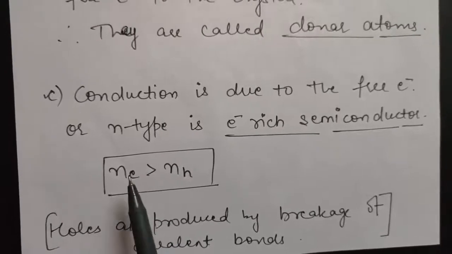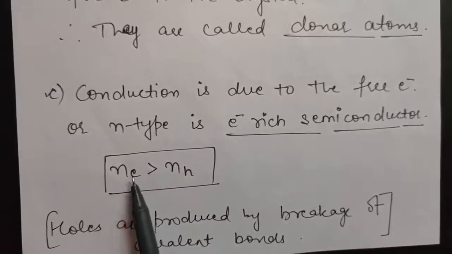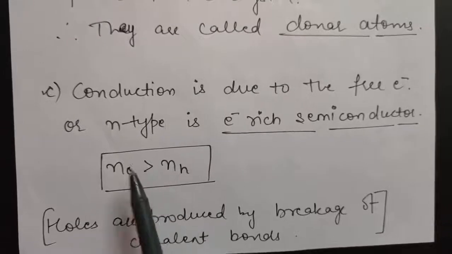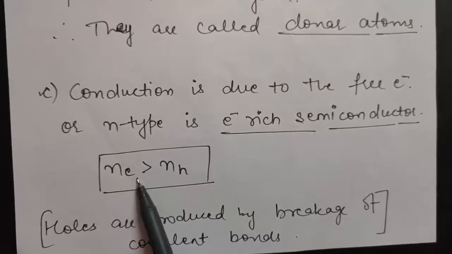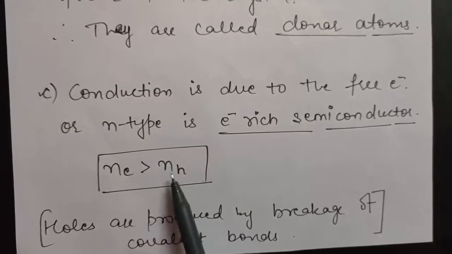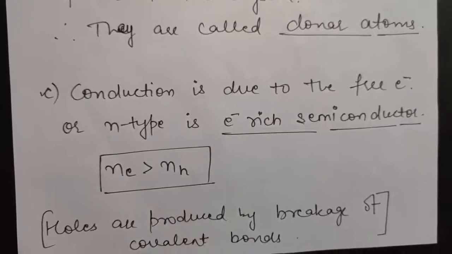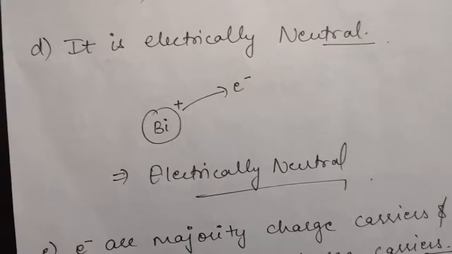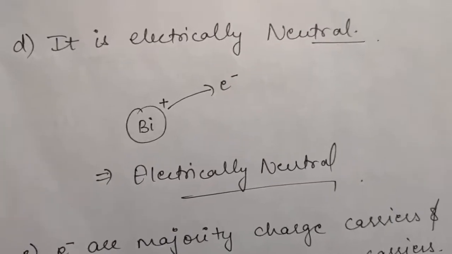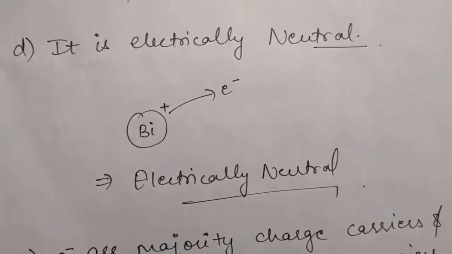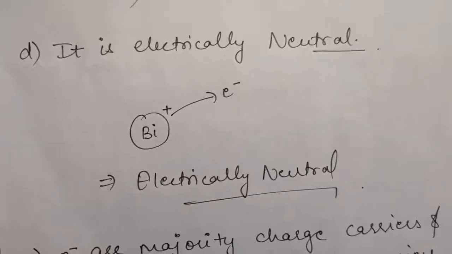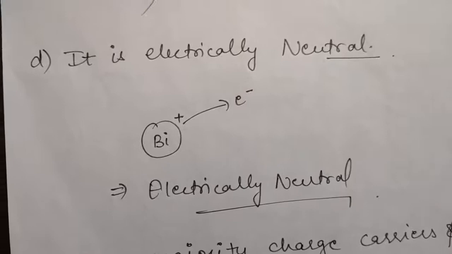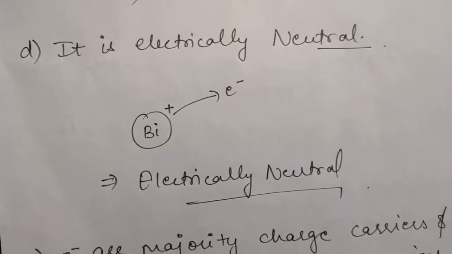But because due to addition of impurity atom, extra electrons are added, therefore in n-type, the concentration, or you can say number density of electrons, will always be greater than number density of holes. Okay, so now the D point is very interesting, that this n-type is electrically neutral even when number density of electrons is greater than number density of holes. So how can we conclude this?